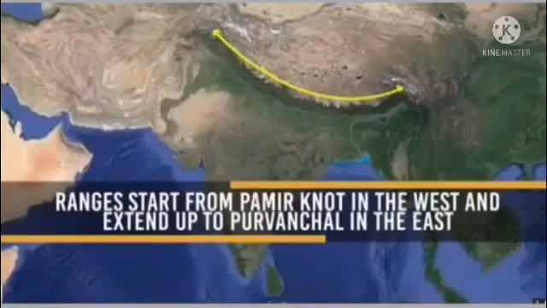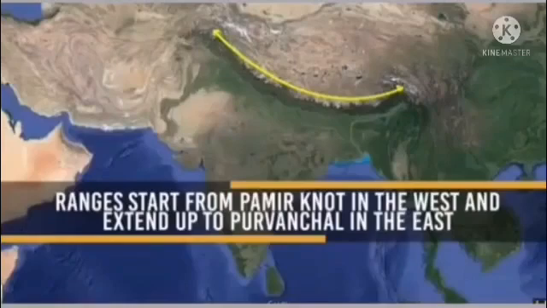450 kilometers in Kashmir and 160 kilometers in Arunachal Pradesh. Children, we know the mountains here are always covered with snow. So many rivers like Indus, Ganga, Yamuna originate in this range.